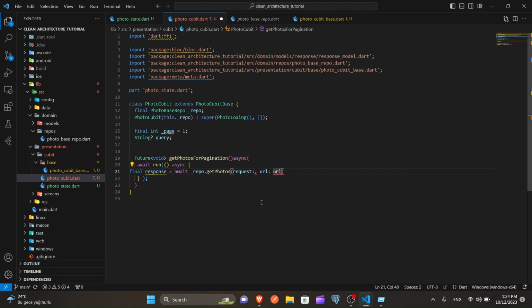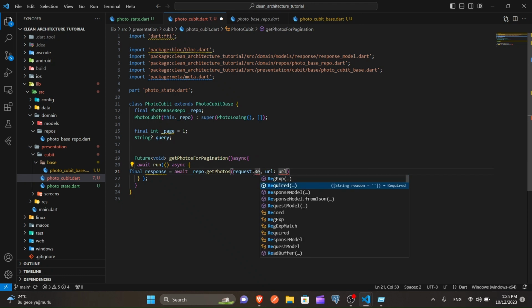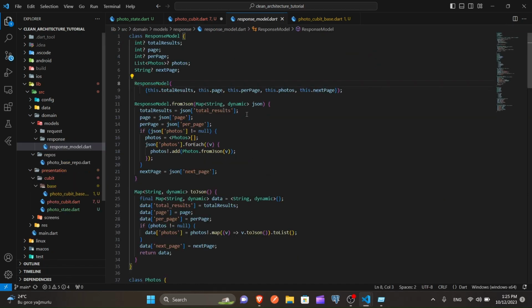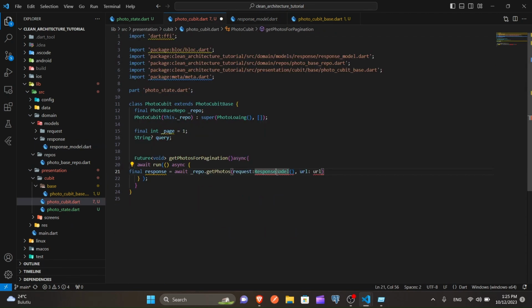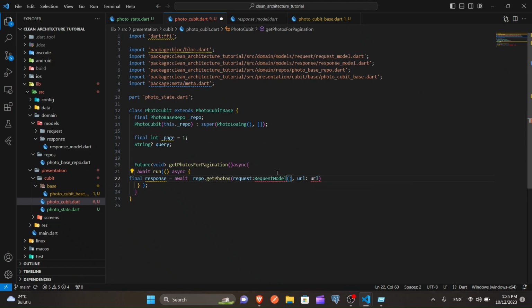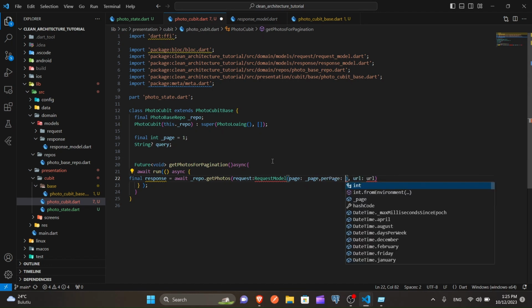We have a model here. This model is the request model. Let's create it. Request model. What does it need? Next page, current page, per page, photos, total. Next page for what? Really? Ah, it is the response model, not the request. Come on. Request model. I got shocked, it's asking me for next page. We give it the current page and the per page. Let's say we have 20.